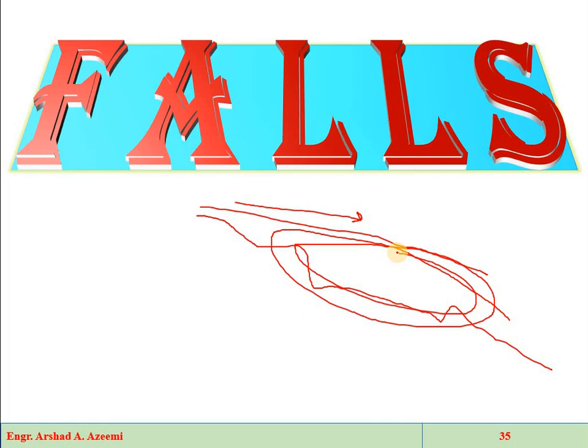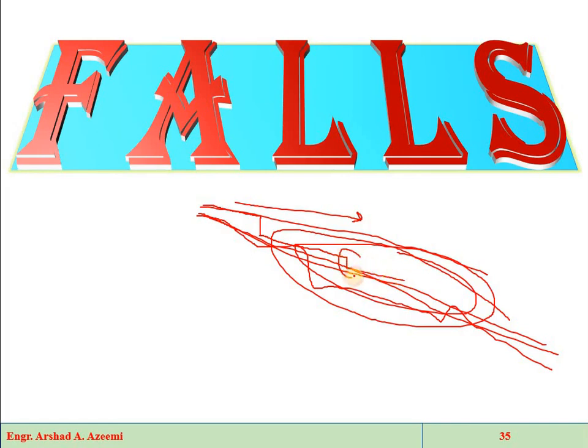Or secondly, we have to construct the canal according to the earth slope condition, which will be different from the designated slope. If we design the canal according to the earth topographical condition, then the velocity will be increased and the hydraulic characteristics of the flow of water will be affected. Now, to regulate the flow of water in the canal, first we will have the irrigation canal according to our design slope, then we will provide a type of drop, then we will have our required slope.